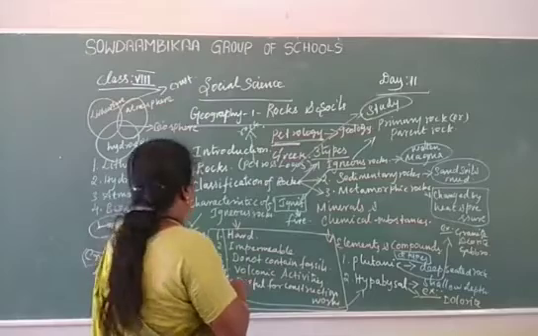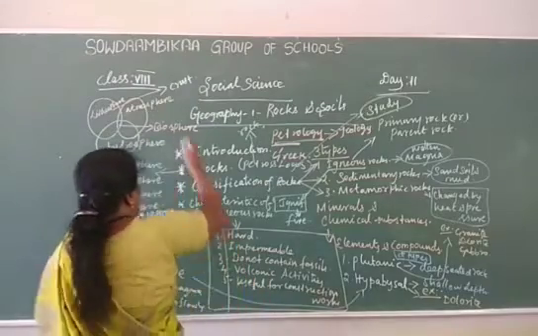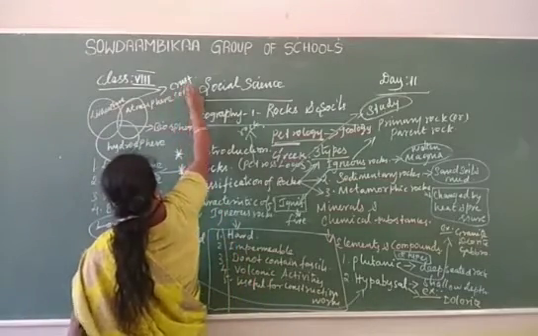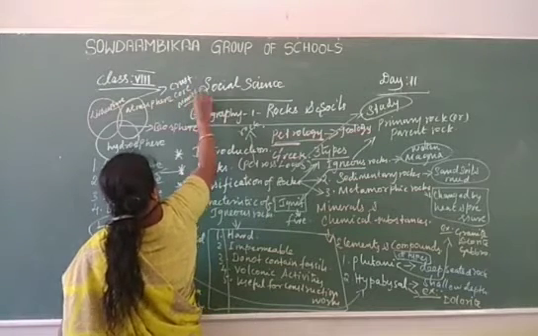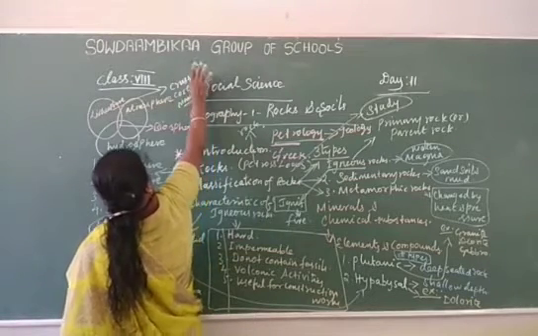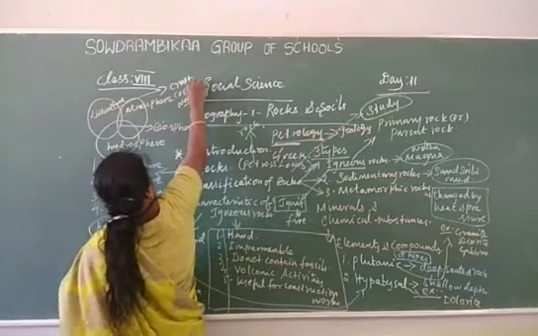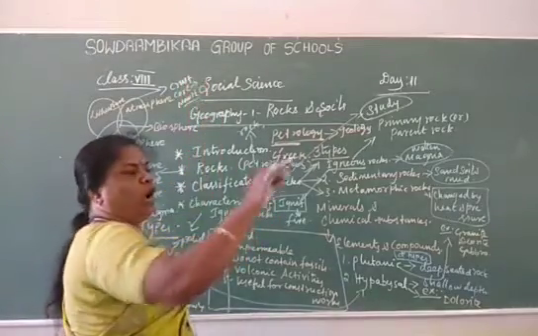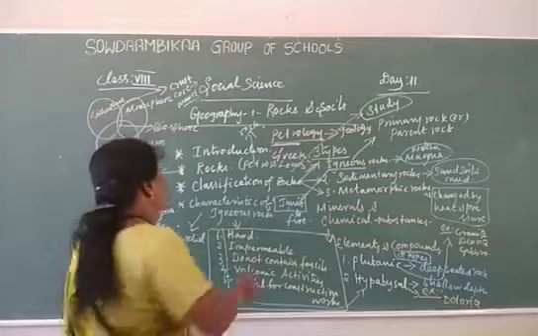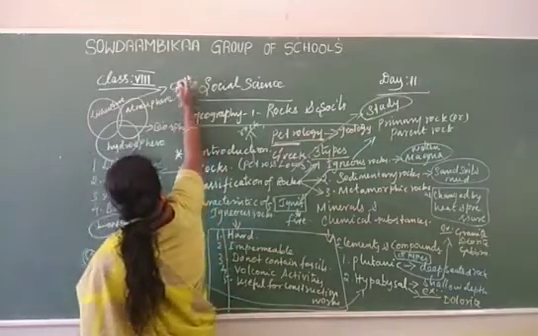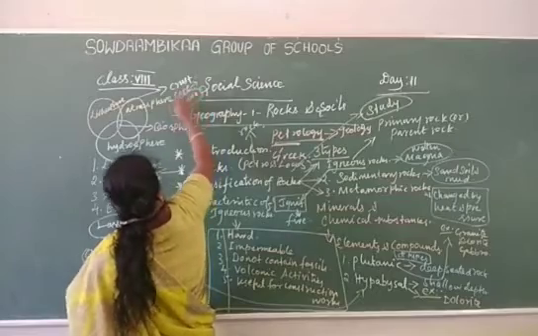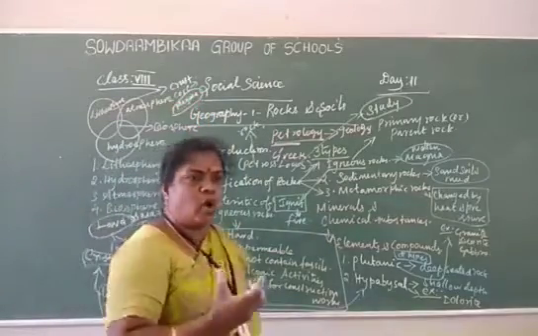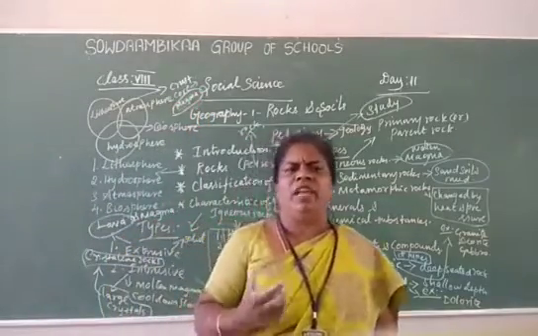The Earth contains three parts: crust, core, and mantle. Core is divided into two: inner core and outer core. Mantle is another name for magma. Magma is a type of liquid rock.